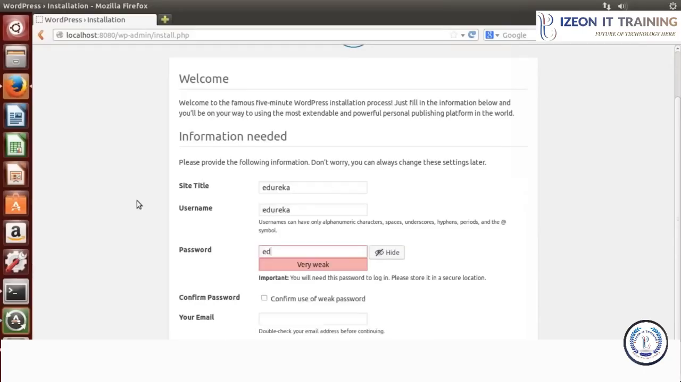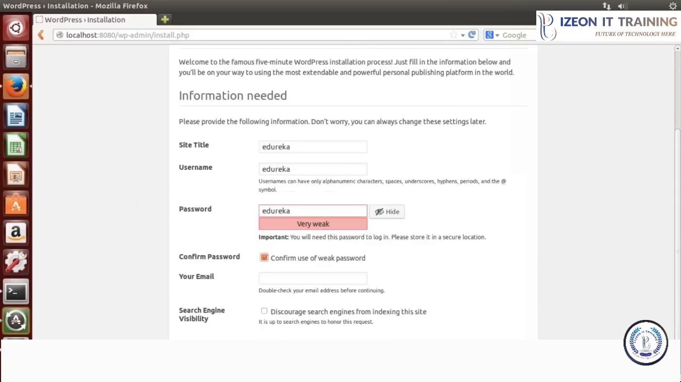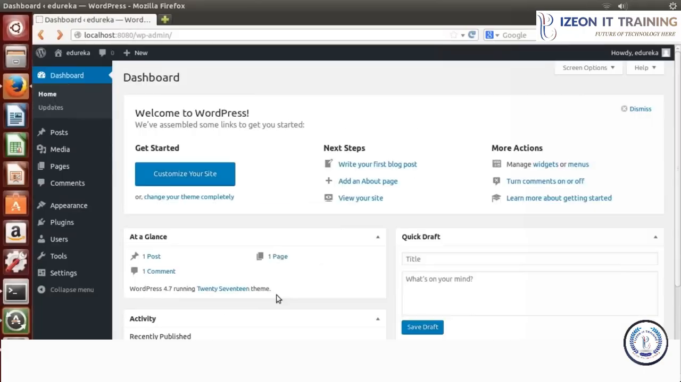Password I'll type edureka. Confirm the weak password. Then type your email address. And it is asking about search engine visibility, which I don't want, so I won't click here. And finally I'll click on install WordPress. So this is my WordPress dashboard and WordPress is now successfully installed.